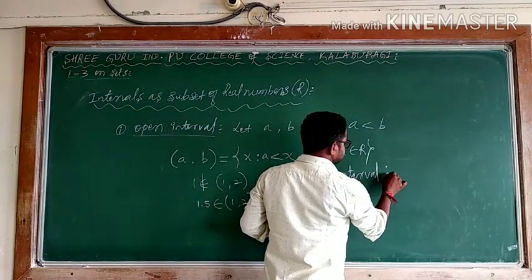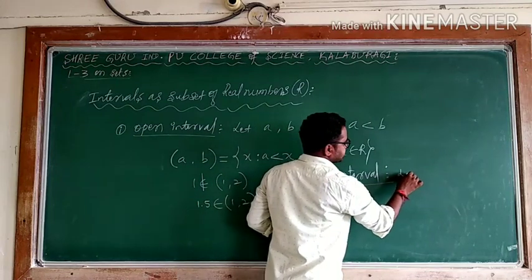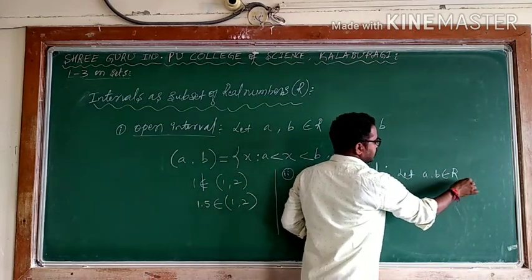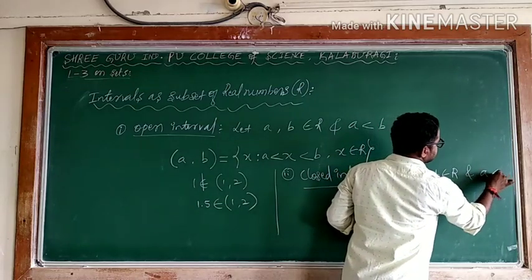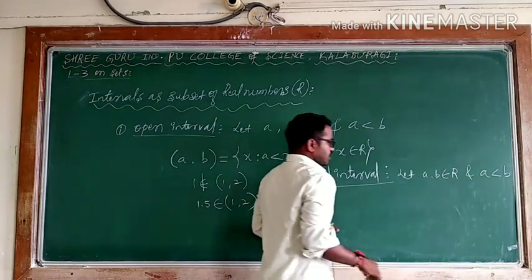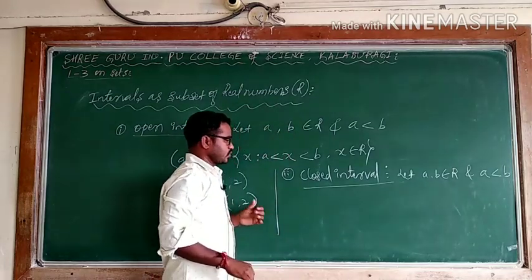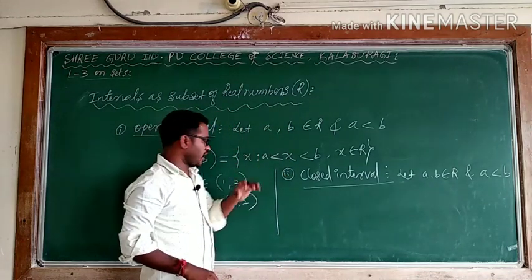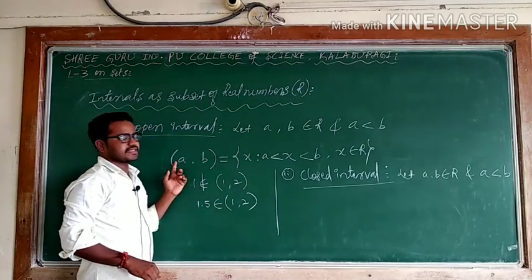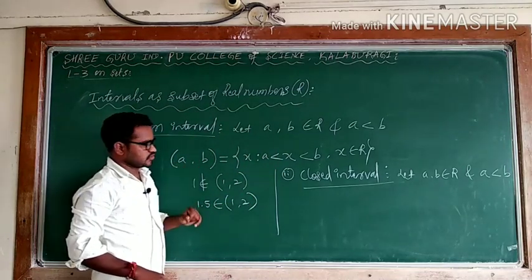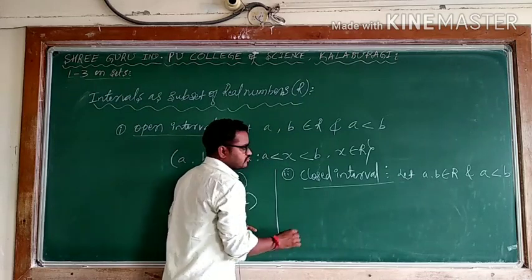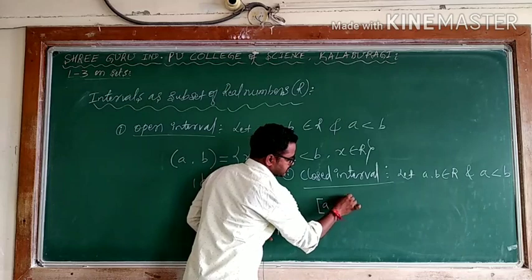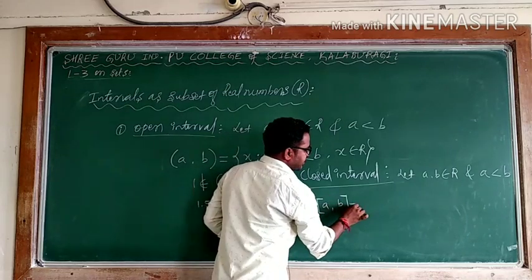Again let a, b belong to real numbers, and here also a is always less than b, because every time, in the case of open interval or closed interval, a is the first element, b is the second element, and the first element should always be lesser than the second. Closed interval is denoted by the symbol [a, b]. What is the difference?